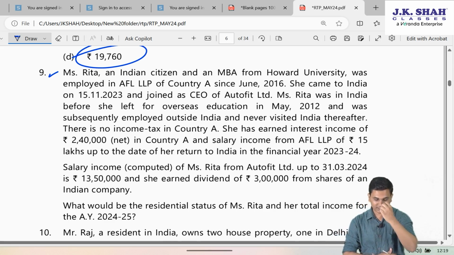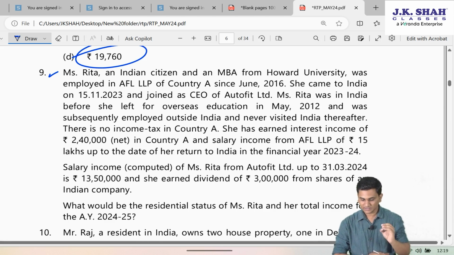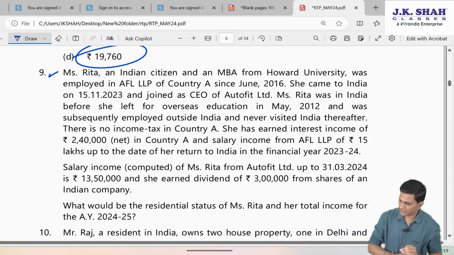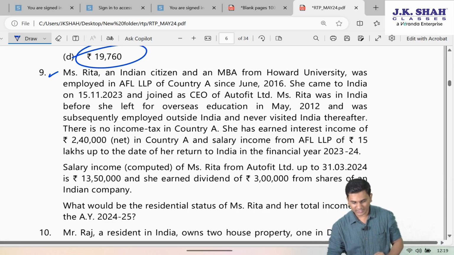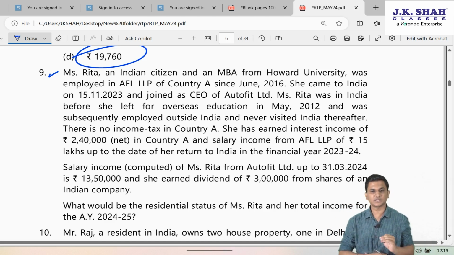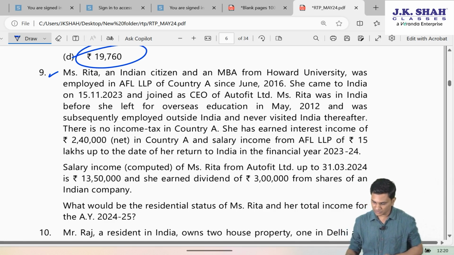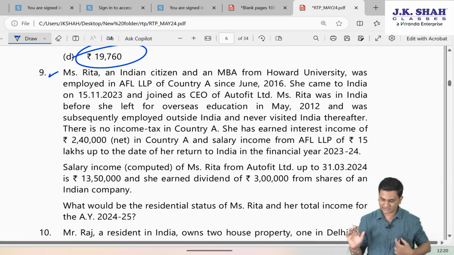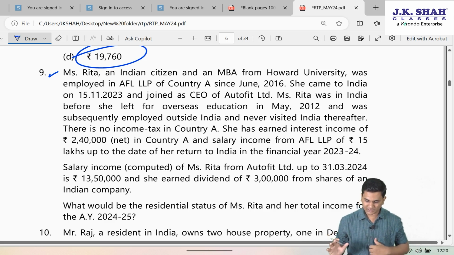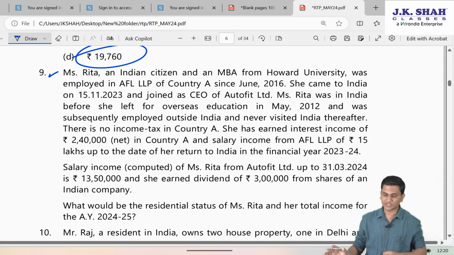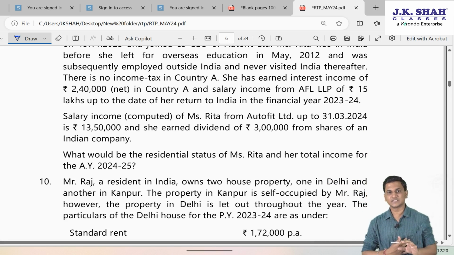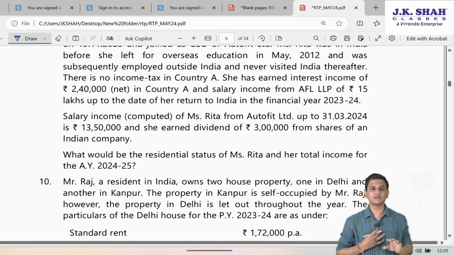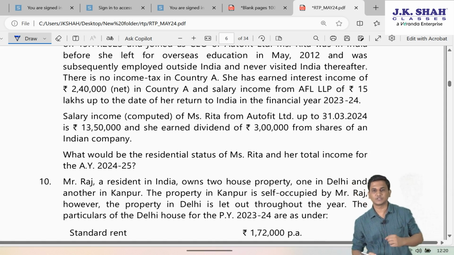She has earned interest income of 2,40,000 net in country A and a salary income of AFL LLP of 15 lakhs up to the date of her return to India in the financial year 23-24. Salary computed of Miss Rita from Autofit up to 31st March 23 is 13,50,000 and she earned a dividend of 3 lakh from the shares of an Indian company. Question is asking you what would be the residential status of Miss Rita and her total income for the assessment year 2024-25.